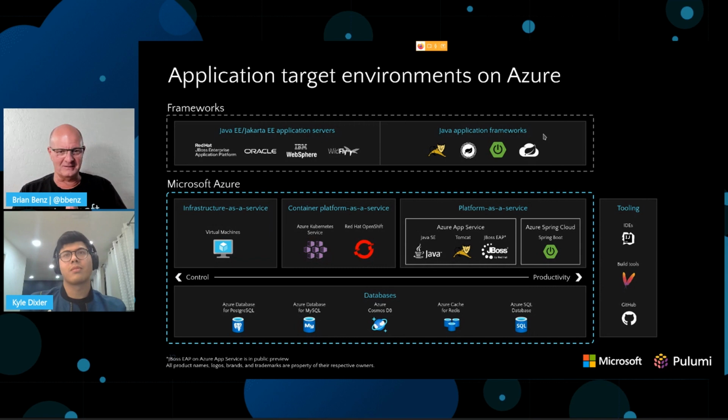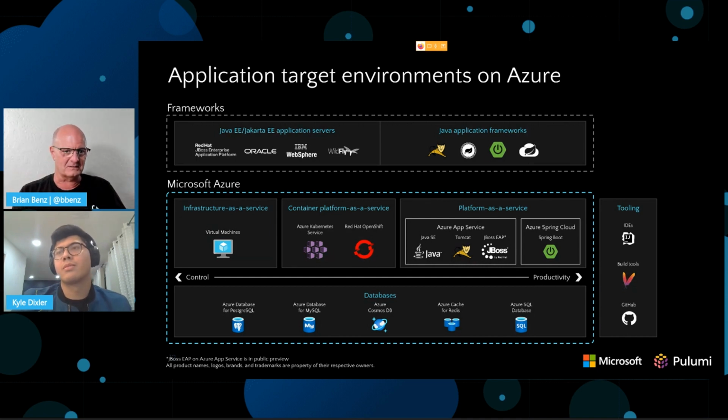So first of all, there's a multitude of target environments you can use for your Java applications. This one happens to be a Spring Boot app, and it runs on App Service. It runs on our container services. It runs on Kubernetes, of course, because you can containerize it and put it in there. We also have vendor arrangements with Red Hat for Red Hat OpenShift, Oracle, IBM, JBoss for multiple platforms, including our PaaS service. And we also integrate with all the tools that you're familiar with, IntelliJ, Eclipse, et cetera.